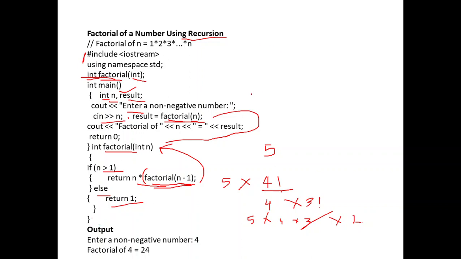So this is the factorial of a number. It is explained using the recursion function. We can see here the recursion function is factorial. Okay, so factorial is a function used to find the factorial of a number using recursion. Okay, thank you.